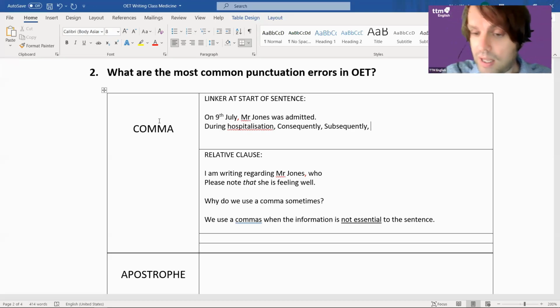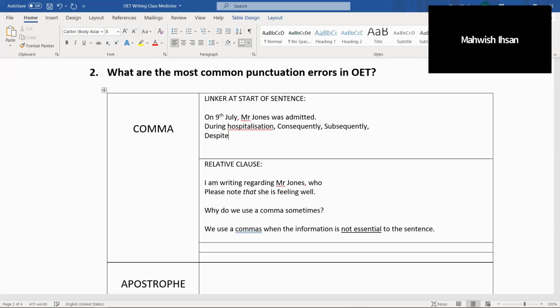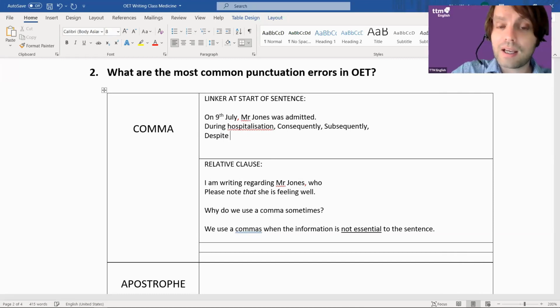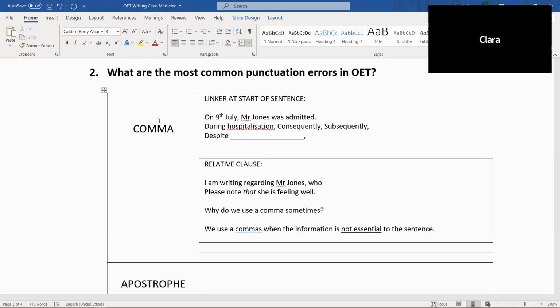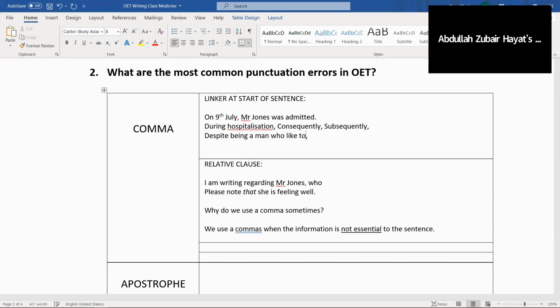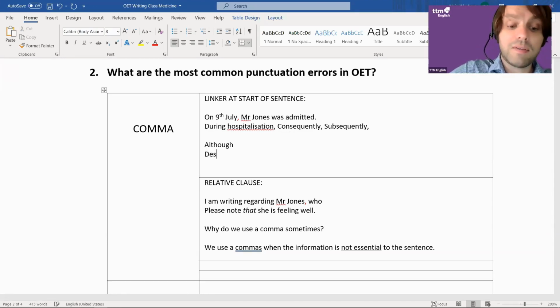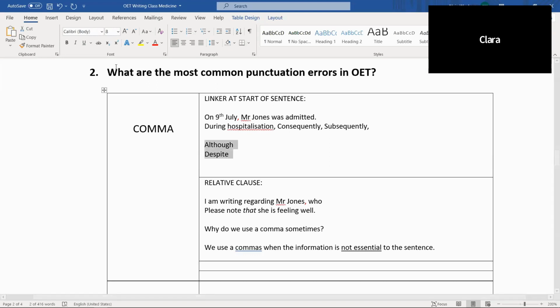In the other class, they were saying things like despite. And despite, no, because look, despite is not a linker. That's a clause, right? Despite being a man who likes to blah, blah, blah. So not although, not despite. That's something different. That's result clauses, right? However, additionally, however, that's a linker, isn't it? That's a linker.